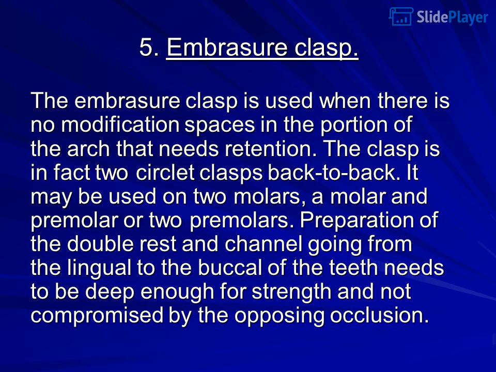5. Embrasure clasp. The embrasure clasp is used when there is no modification space in the portion of the arch that needs retention. The clasp is in fact 2 circlet clasps back to back. It may be used on 2 molars, a molar and premolar or 2 premolars. Preparation of the double rest and channel going from the lingual to the buccal of the teeth needs to be deep enough for strength and not compromised by the opposing occlusion.